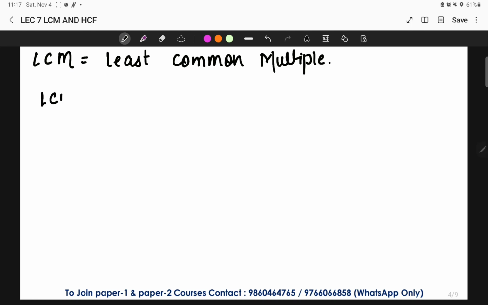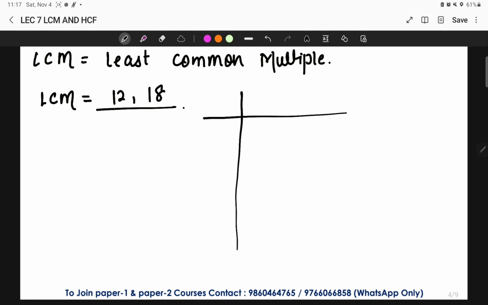To find the LCM, if they ask us, for example, of 12 and 18, if we have to find the LCM of 12 and 18, okay, simply what we do here is 12, 18. Okay, just see here, 2 sixes are 12, 2 nines are 18.